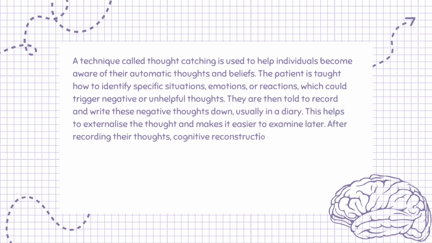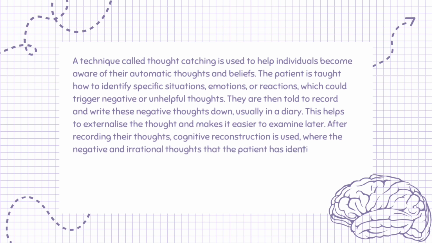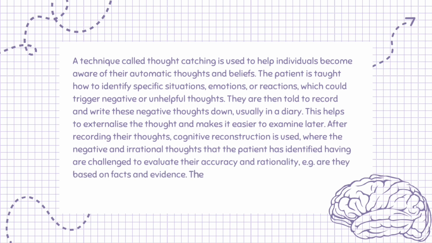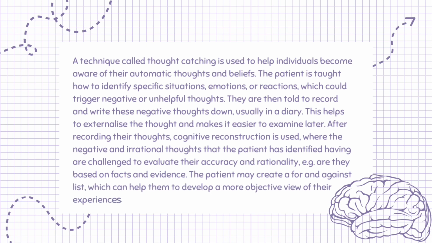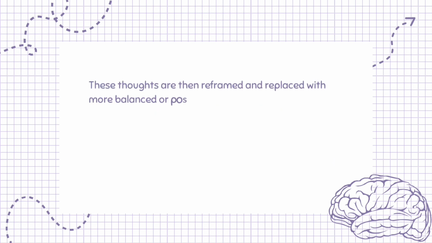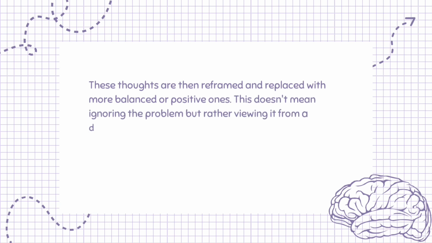After recording their thoughts, cognitive reconstruction is used, where the negative and irrational thoughts that the patient has identified are challenged to evaluate their accuracy and rationality, e.g., are they based on facts and evidence. The patient may create a for and against list, which can help them to develop a more objective view of their experiences. These thoughts are then reframed and replaced with more balanced or positive ones. This doesn't mean ignoring the problem but rather viewing it from a different, more constructive perspective.